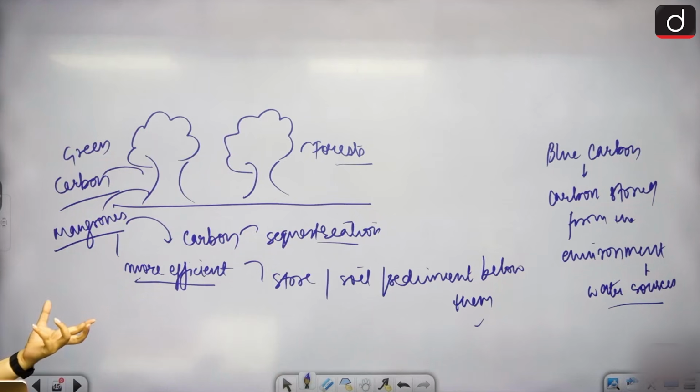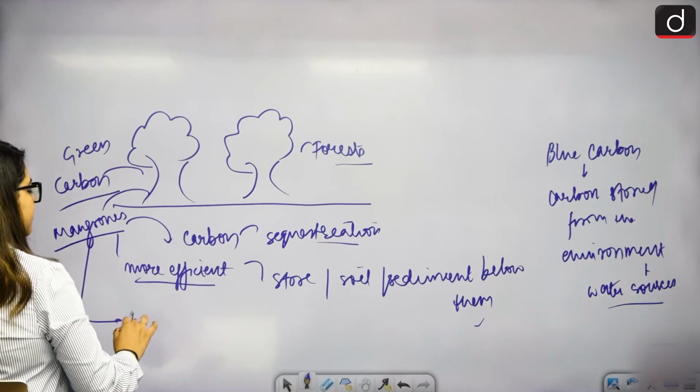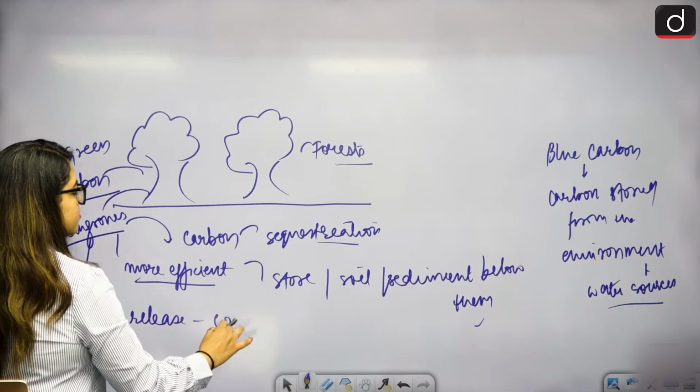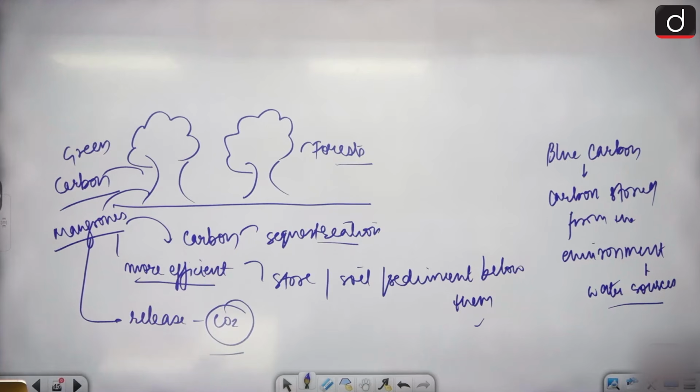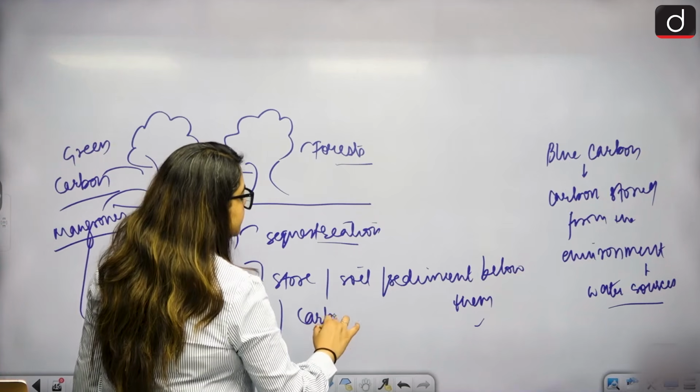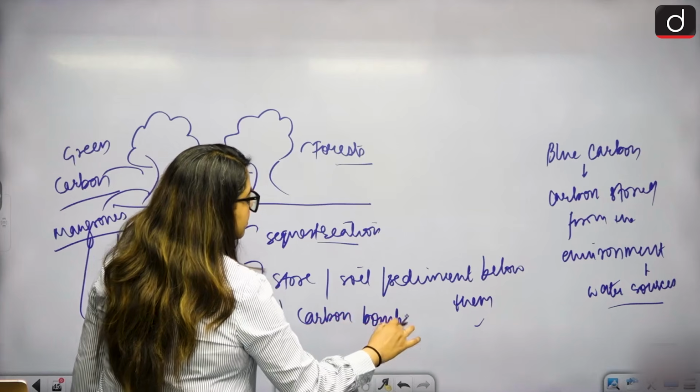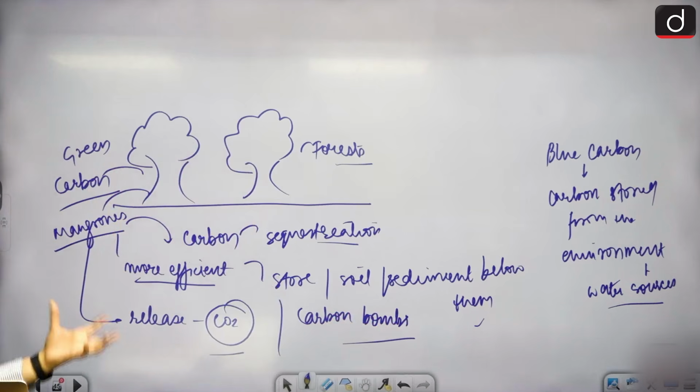When these ecosystems are destroyed, if you destroy mangroves, they will ultimately release CO2. They release centuries of stored carbon into the atmosphere, and that's why they become carbon bombs. They will release everything out if you cut them down. They become carbon bombs because they have so much stored. Yes, that is blue carbon for you.